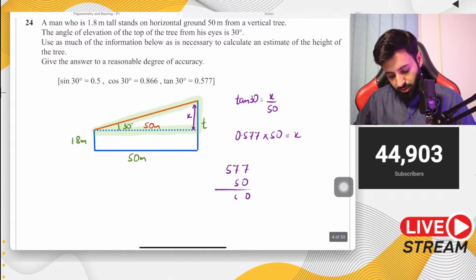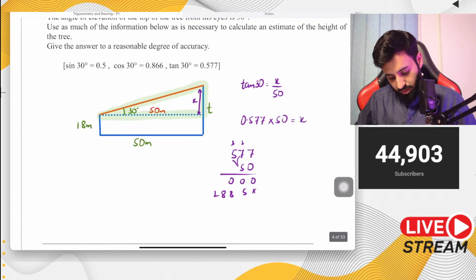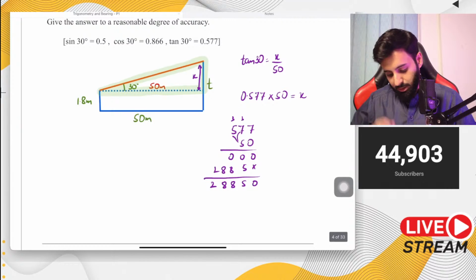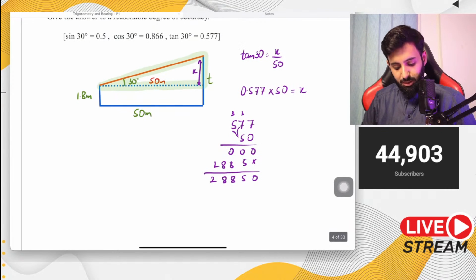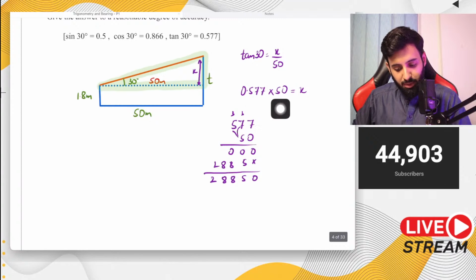So 0, 0, 0, so we put a cross here. 5 into 7 is 35. 35 plus 3 is 38. 5 into 5 is 25. 25 plus 3 is 28. So we have 0 here, 5 here, 8 here, 8 here, and 2 here. Now remember, this is basically 577 that we have multiplied by 50.